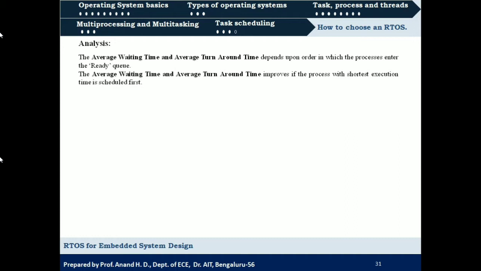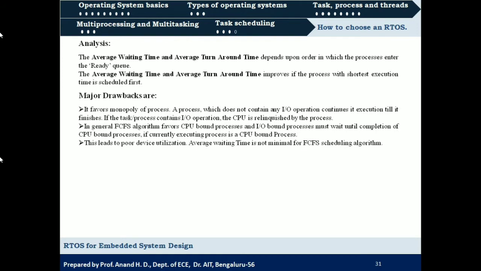And the next thing is that the average waiting time and average turnaround time improve if the process with the shortest execution time is scheduled first. We have seen that the execution time for process 1 is 10 milliseconds, for process 2 is 5 milliseconds, and for process 3 is 7 milliseconds. So in example 2, when we scheduled the shortest process, that is P2 with 5 milliseconds, first, and later the other processes, we have seen that the average waiting time and average turnaround time improve. That is, the average turnaround time and average waiting time have reduced. Yes, that is what we call the improvement. So that is the second analysis we can make.